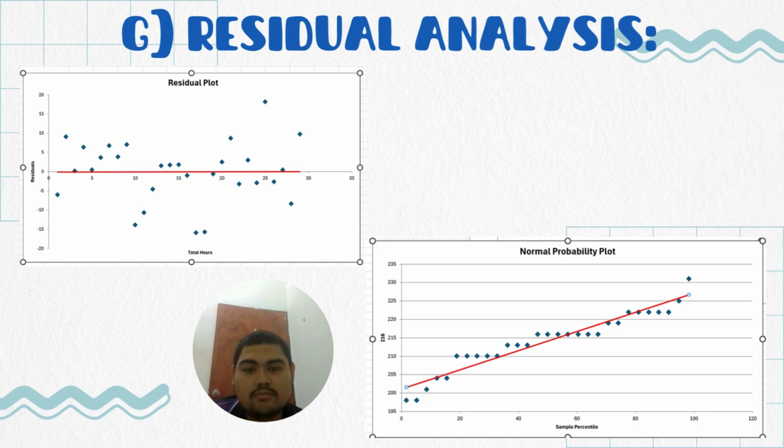And if you look at the normal probability plot, you can see that the points follow close to the red reference line, which indicates normally distributed residuals. Minor deviations from the line suggest slight departures from normality. No systematic patterns in the plot suggest the residuals are independent. The spread of points indicates relatively consistent variance across the range.